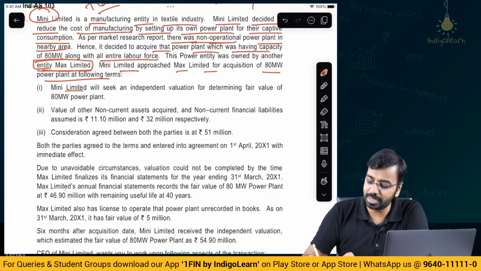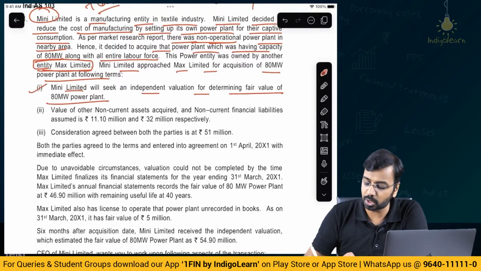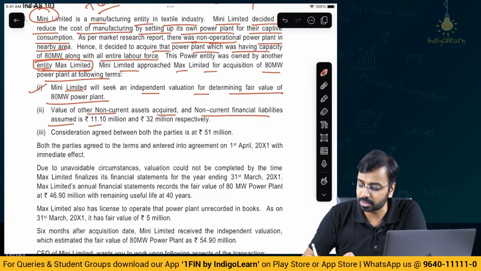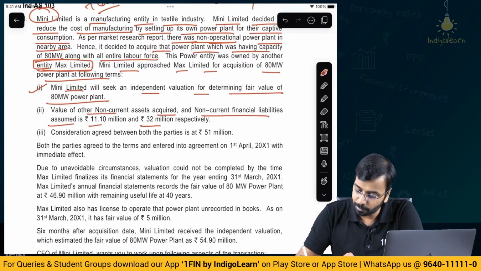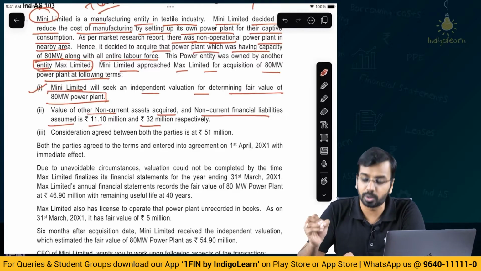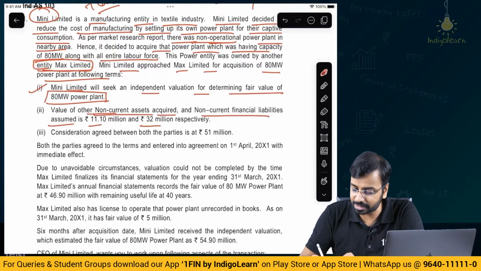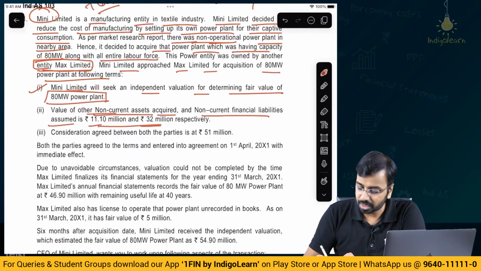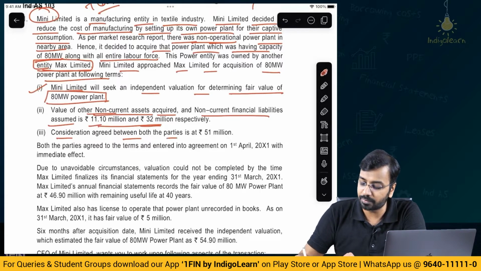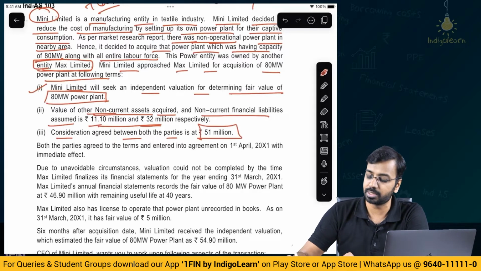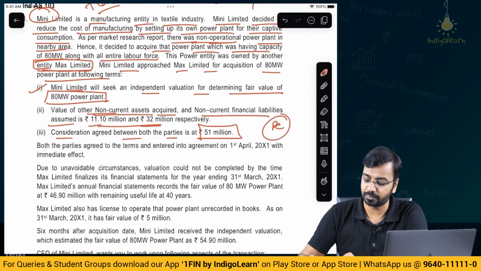Mini Limited will seek an independent valuation for determining the fair value of the plant. Value of other non-current assets acquired and non-current financial liabilities assumed is 11.1 and 32 million respectively. So for the plant, we don't have the valuation. For the other non-current assets and liabilities, we have the valuation. Consideration agreed between both the parties is 51 million. So they have agreed the purchase consideration, and the first step is that the purchase consideration is 51 million.